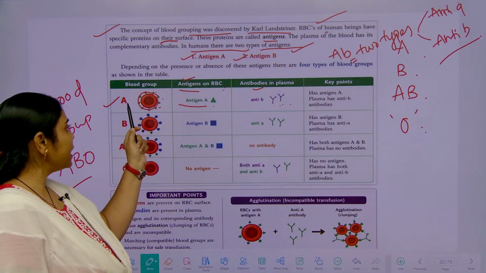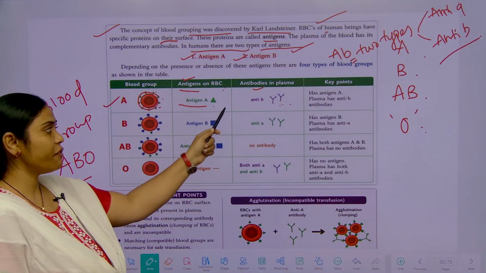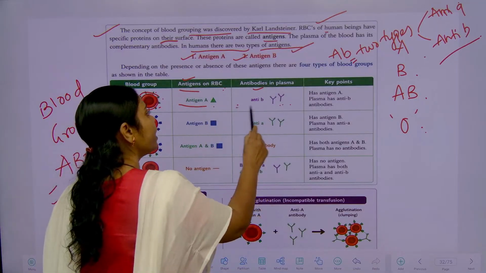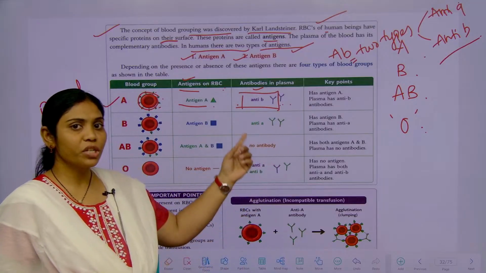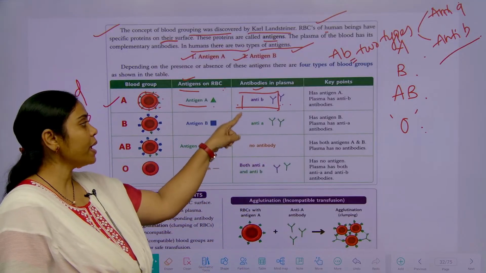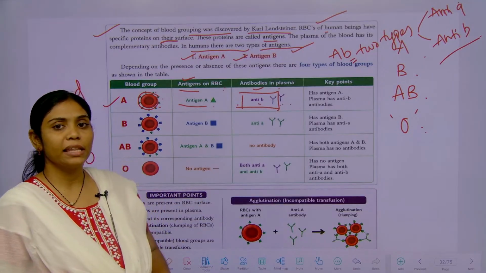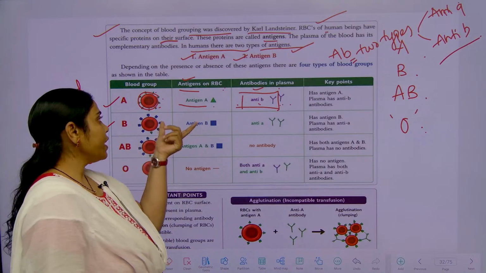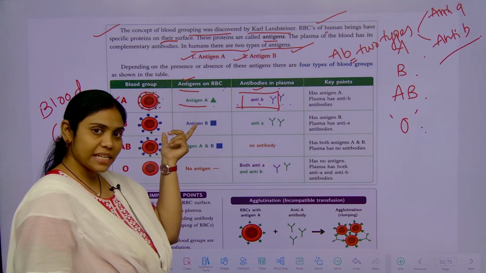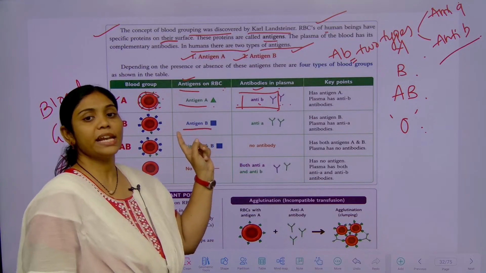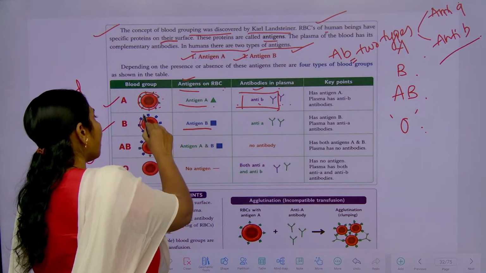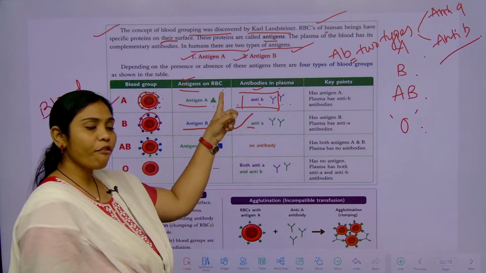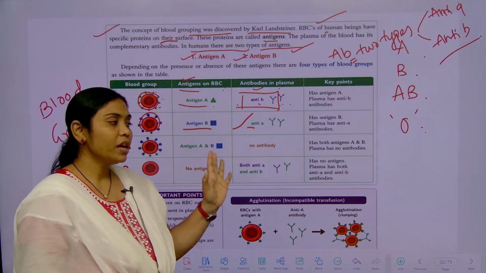Antigen A protein is present on the RBC surface, and complementary to this, antibody B is present inside the plasma. Coming to blood group B: antigen B is present on the RBC surface, and complementary to this, anti-A antibodies are inside the plasma.